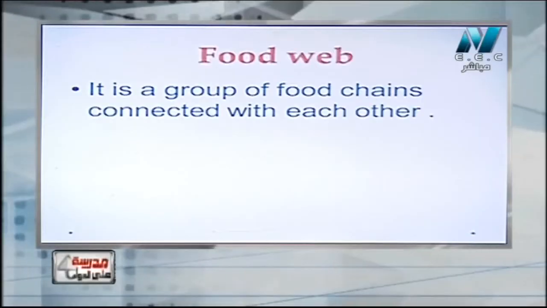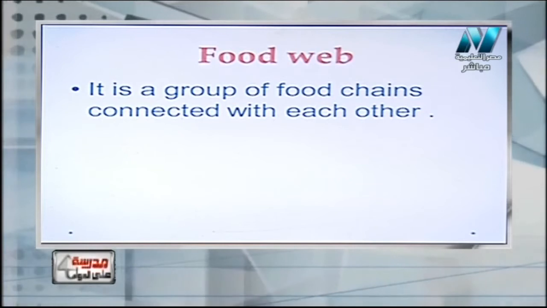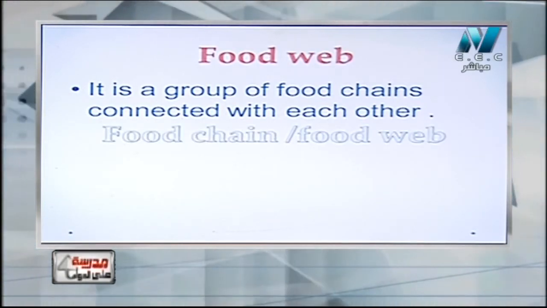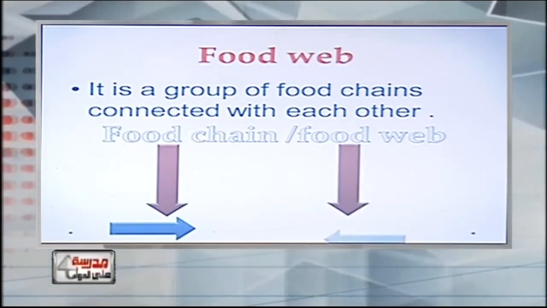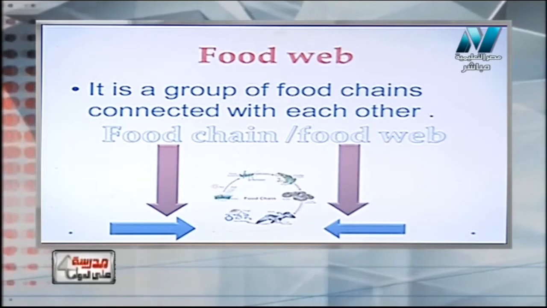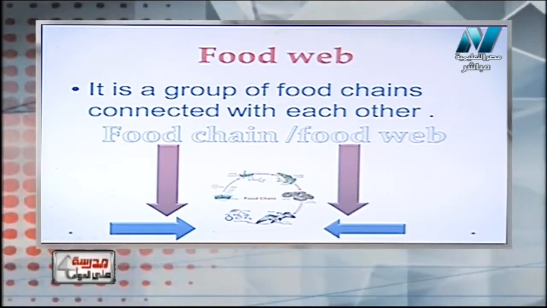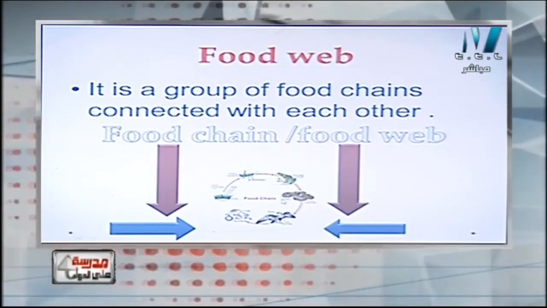Okay, let's see this together. This is the food web, a group of food chains connected together. Each one feeds on another, so they affect each other. As we see, the food chain starts with the plant, the locust is eaten by the frog, the snake eats the frog, and the owl eats the snake.